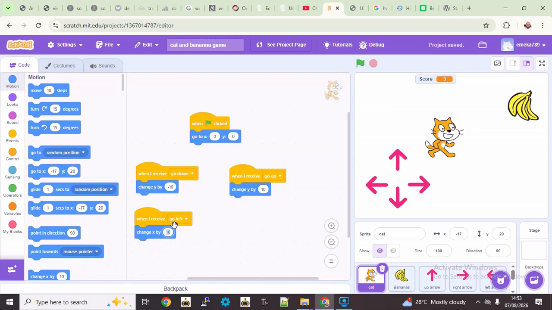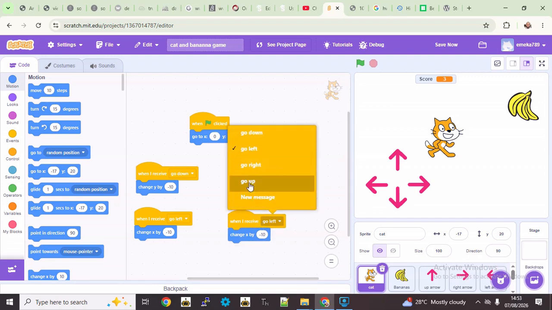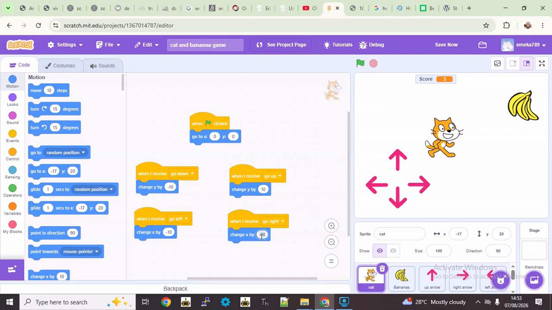So we're going to write minus 10. So let's duplicate this again. So to duplicate, just right click. So we're going to change this one to go right. And we're going to leave it at 10, not negative 10, just 10.